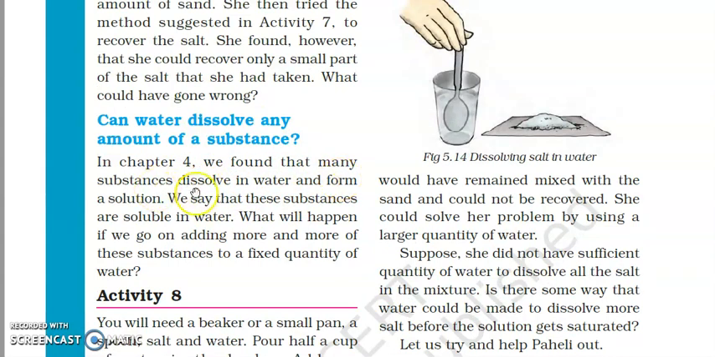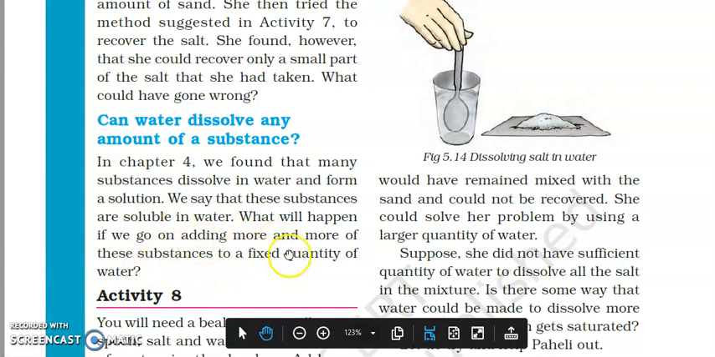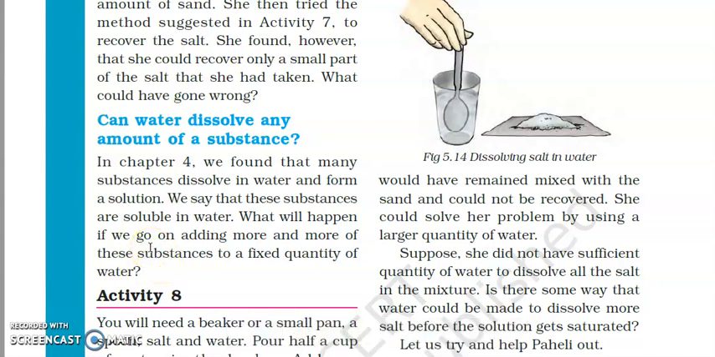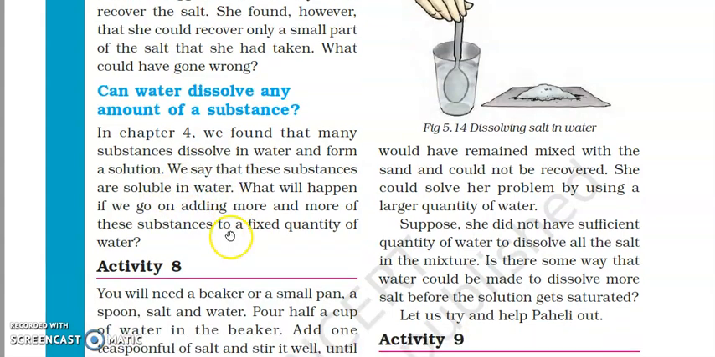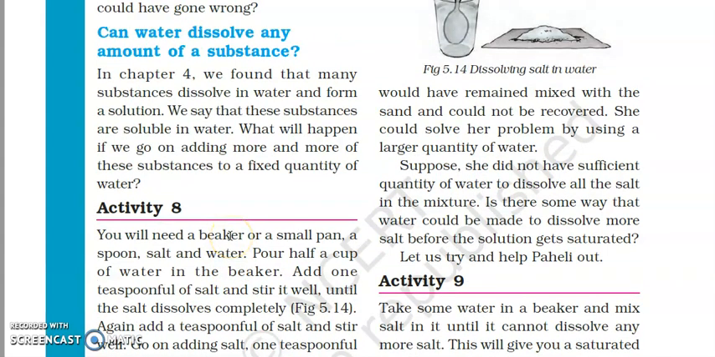We found that many substances dissolve in water and form a solution. We say that these substances are soluble in water. What will happen if we go on adding more and more of these substances? After some time, we will not be able to dissolve any more substance in water, because the water has saturated now. We will see what a saturated solution is. A saturated solution is a solution in which no more solute can be added. Solute is the substance which is being added to the solvent or water.